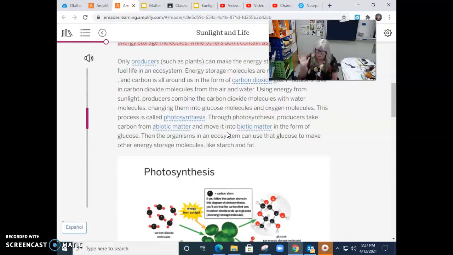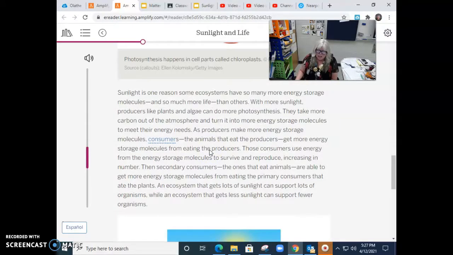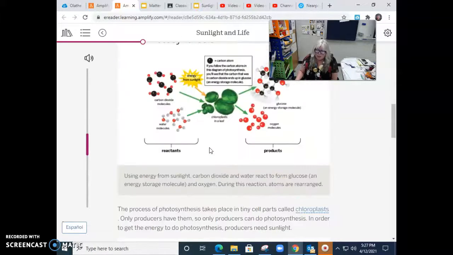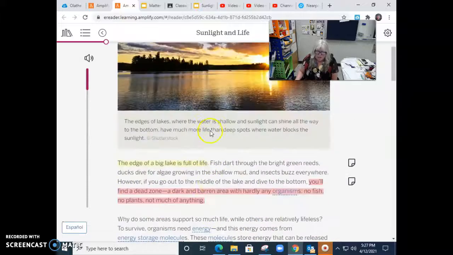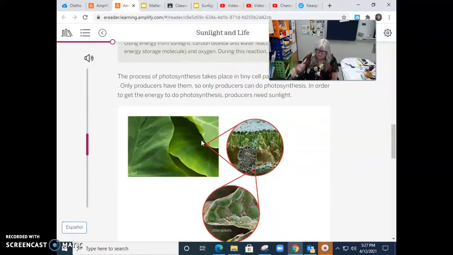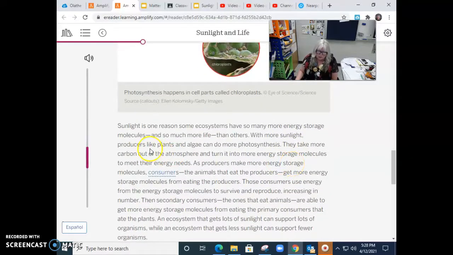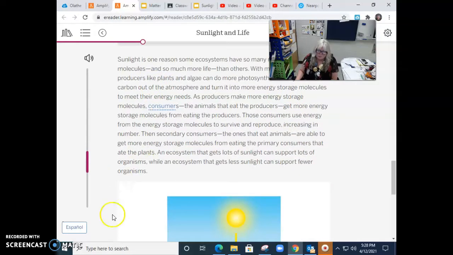So I don't care which one. And if you want to summarize both, then go ahead and summarize both. But we're going to go ahead and you can look at these 2 paragraphs, read them, annotate, and pick one to summarize. After you have done that, you will see in the rest of the Nearpod, there are some questions and there are some directions that you will follow to finish up with your assignment today.